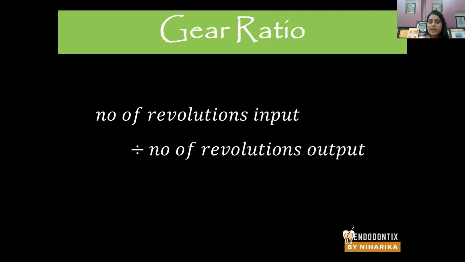So now let's come to the third and the final part of the discussion. This is gear ratio. What is gear ratio? Every motor has a gear ratio. Gear ratio means number of revolutions input generated by the endomotor, generated by the motor, and number of revolutions produced by the motor, or number of revolutions output by the motor. So generation divided by production is the gear ratio.